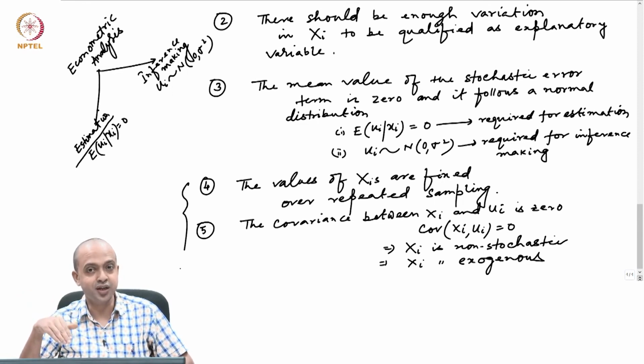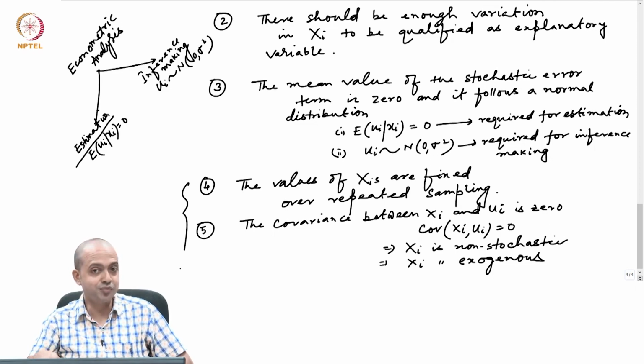But in reality many a times this xi may become endogenous in nature. That means in reality we may get situations wherein the covariance between xi and ui is actually not equal to 0. And if they are not equal to 0, xi becomes endogenous, we need to apply a different estimation technique, different from what we are going to learn in CLRM, to ensure that our estimates alpha hat and beta hat exhibit the 3 desirable properties: unbiasedness, efficiency and consistency.